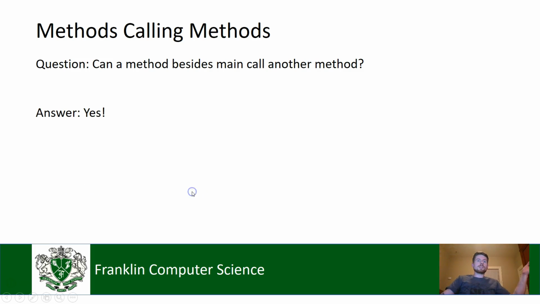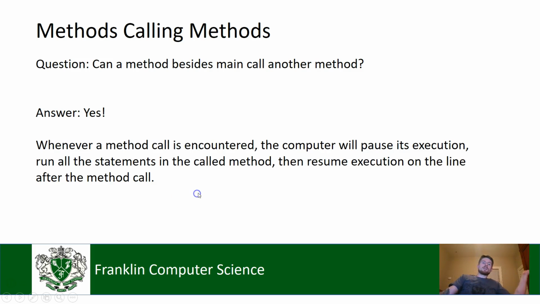The answer to this question is yes, sure. Why not? Whenever a method call is encountered, it just pauses wherever it is, goes to that method body, runs all the code there, and comes back. So it can do this in any method. You can have a method inside of a method inside of a method. You can have method calls going forever, right?